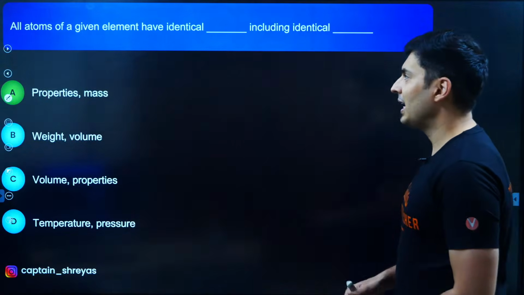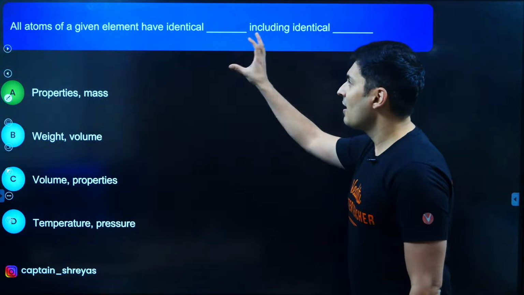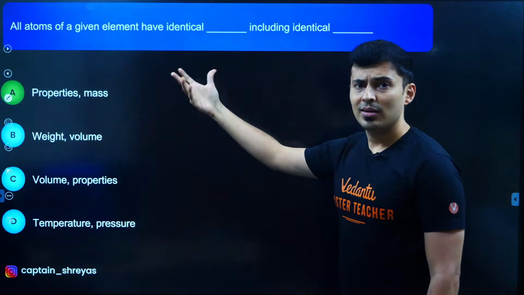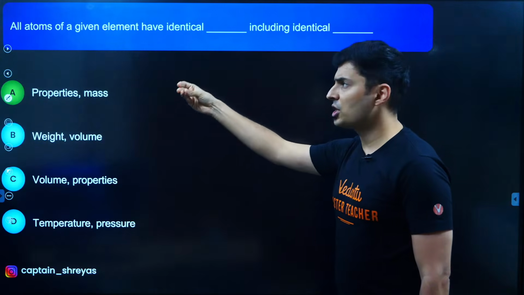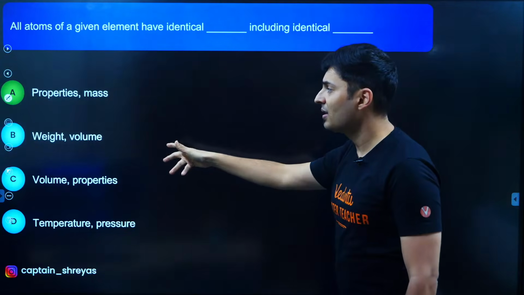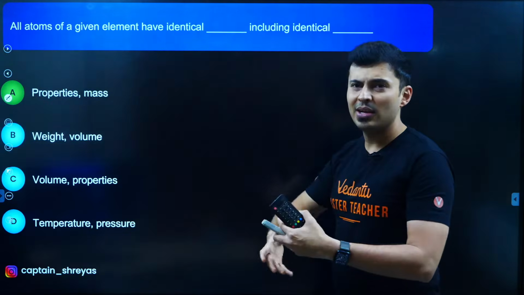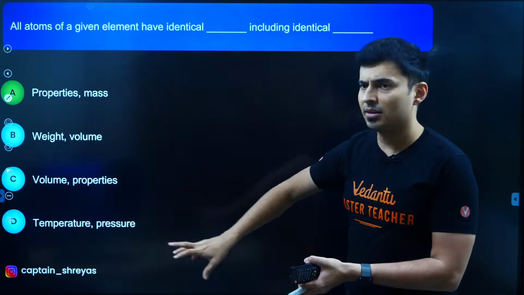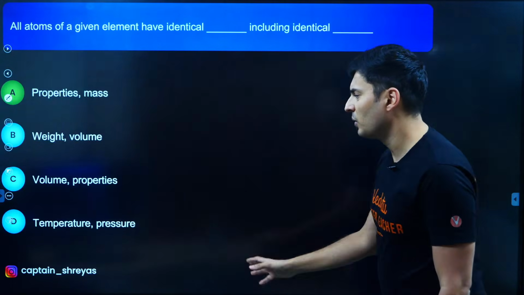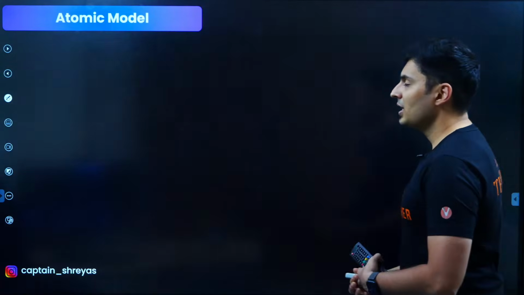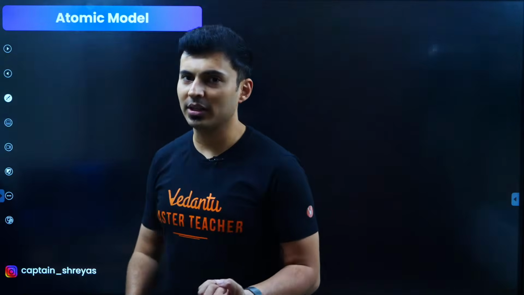Very good. The correct answer is properties and mass. All atoms of a given element, like gold, silver, iron, or even calcium or hydrogen, have the same properties and same mass. Weight, volume, no, they can be different. You can have more gold here, less iron there. Volume and properties, no. Temperature and pressure, how is that true? Properties and mass.